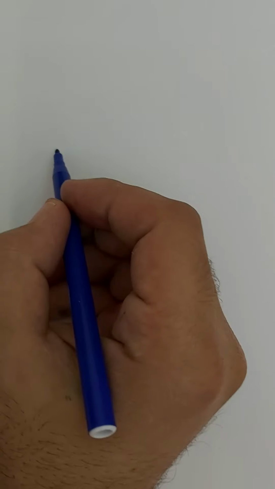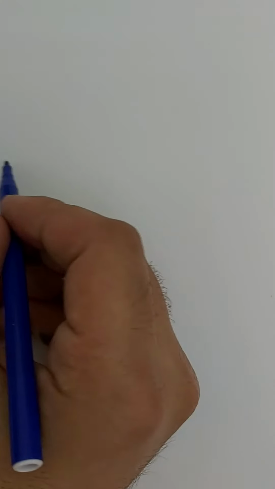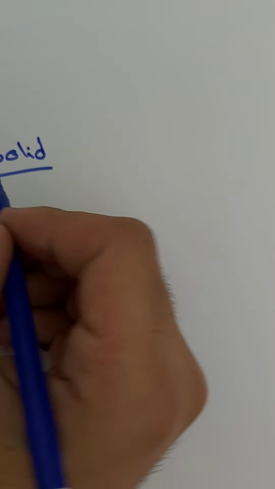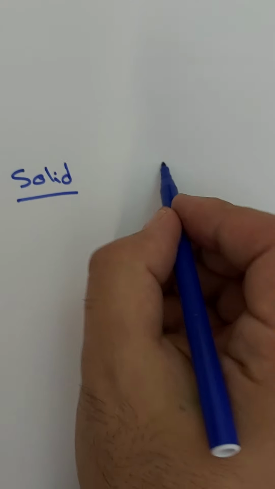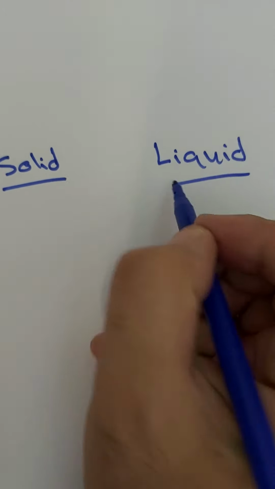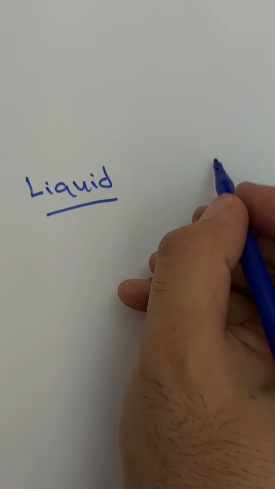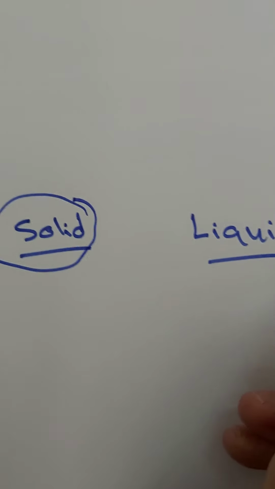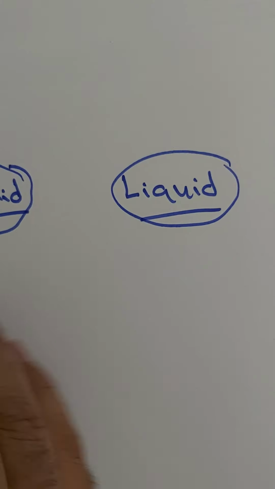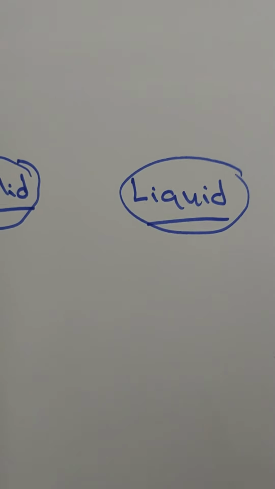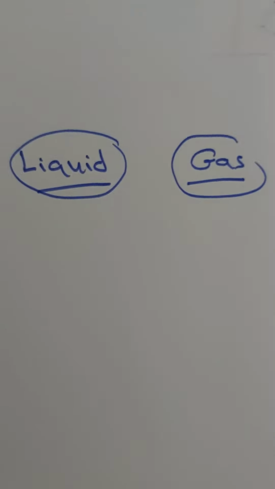Good morning again. So we said the states of matter: solid, liquid, and gas. Solid, definite shape and definite volume. Liquid, definite volume, but no definite shape. Gas, no definite shape, no definite volume. So solids, definite shape and definite volume. Liquids, only definite volume. It takes the shape of its container. Here it takes all of the space in its container, and we can change the volume also.